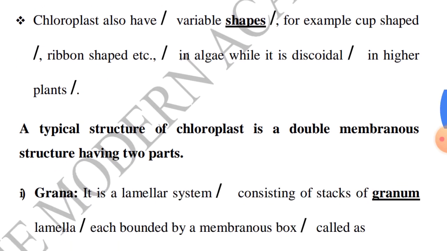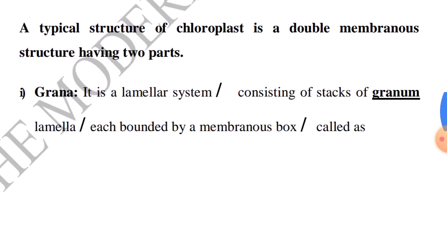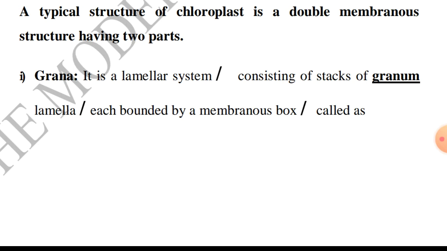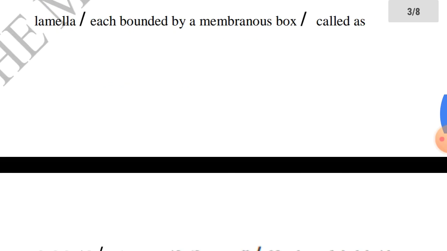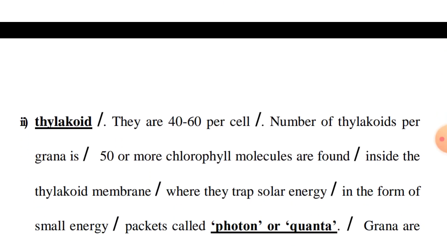A typical chloroplast is a double membranous structure having two parts: one is grana, another is stroma. Grana is a lamellar system consisting of a stack of granum lamellae, each bounded by a membranous box called thylakoid. The number of thylakoids per grana is 50 or more, and there are 40 to 60 grana per chloroplast.